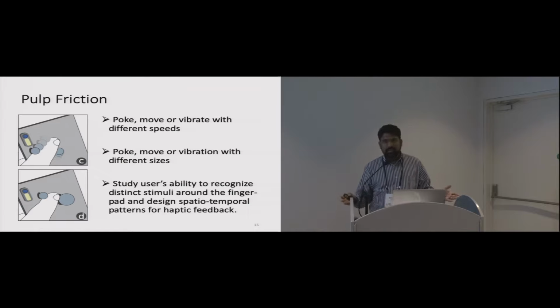Not only that, one can imagine different kinds of patterns, like having a texture, or having a thermal or some heat feature, or softness, hardness, or other things that you can use. The tacton could be anything, as long as it comes and pokes the side of the finger or rubs the side of the finger. So in the paper, we have only looked at the mentioned scenarios, and we give a user study to understand the ability to recognize the distinct stimuli around the finger pad, and also we give you some spatio-temporal patterns for haptic feedback.